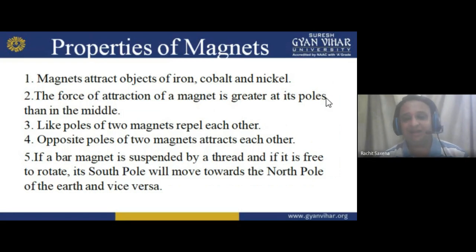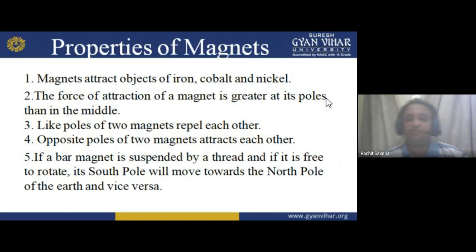So use a magnet and try to attract it. If your crockery is attracted by that magnet, it means it is made up of iron, cobalt, or nickel. Cobalt and nickel are very costly, so the cheaper one is iron. So the shopkeeper used iron instead of steel, and they cheated us. So you can identify it this way.